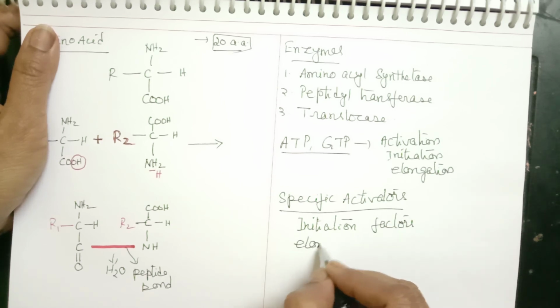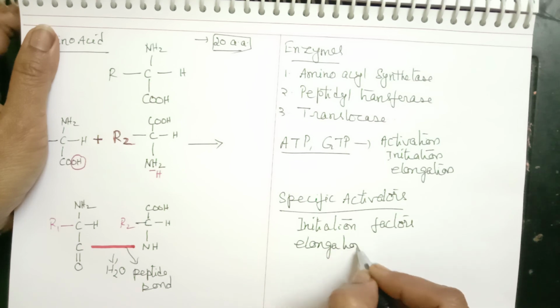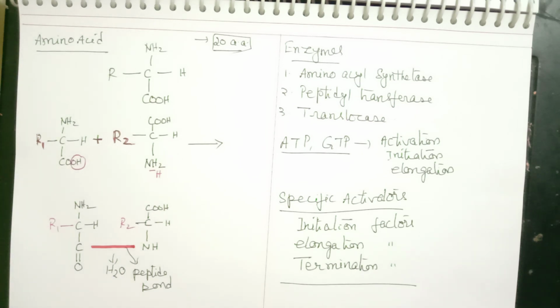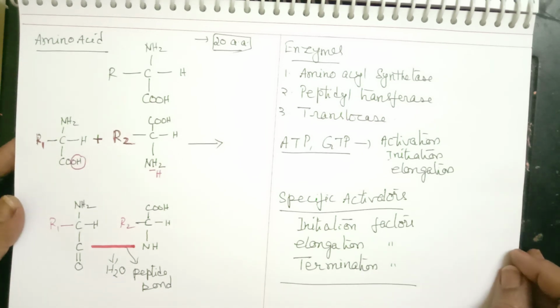Similarly, in elongation they are required, so they are called elongation factors. In termination also they are required, and these are called termination factors. These are the specific proteins required for the translation process to take place.